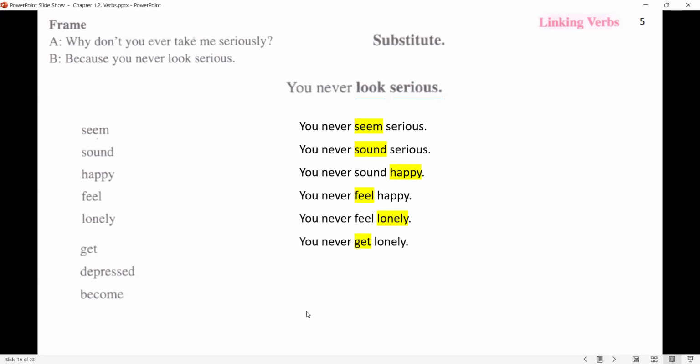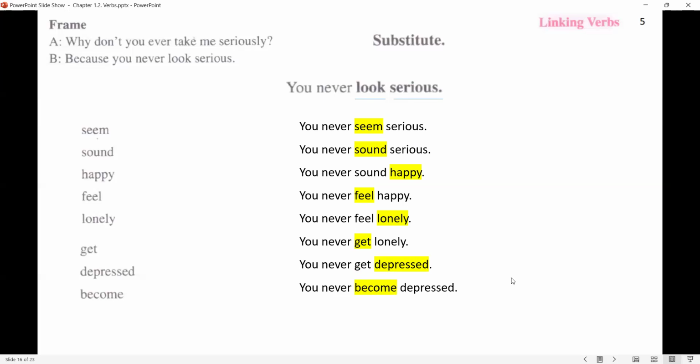Get. You never get lonely. Depressed. You never get depressed. Become. You never become depressed. Just pay attention to these verbs. All of them are linking verbs, and the word that comes after them in this exercise, all of these words are adjectives.